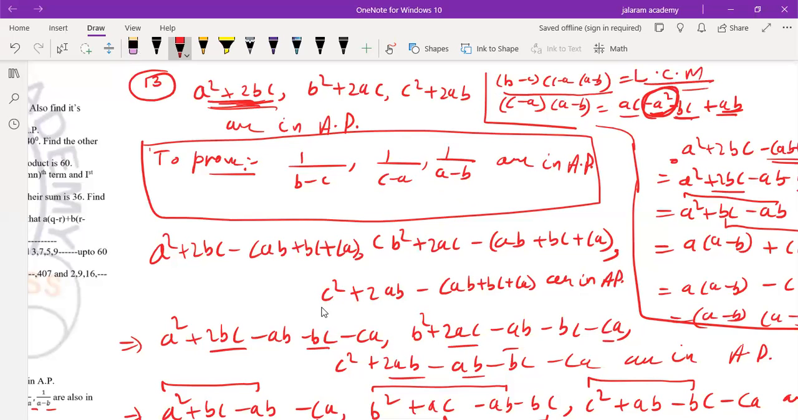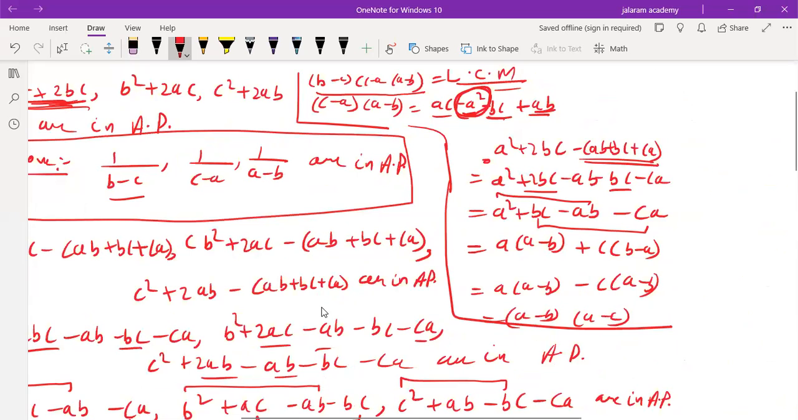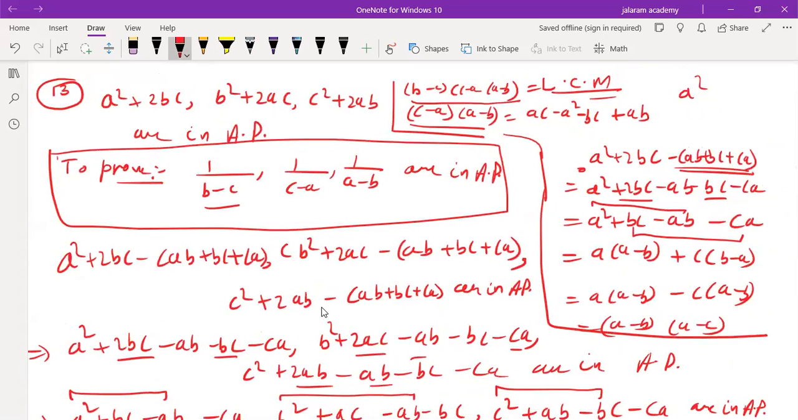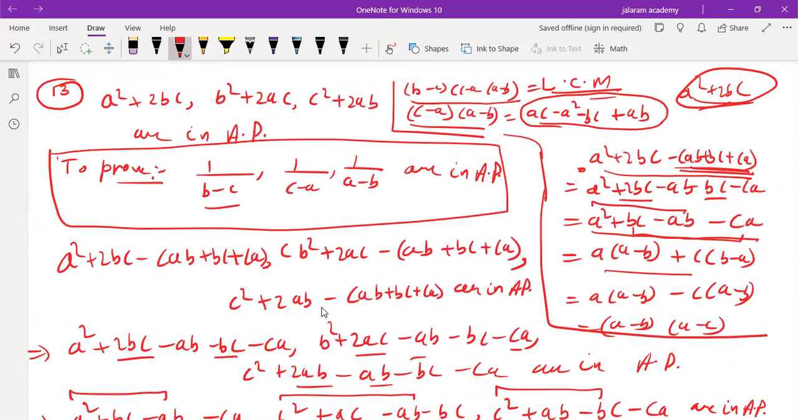So if we multiply this LCM to the first term, 1 upon b minus c, this b minus c will be cancelled out. The remaining two brackets are (c minus a) into (a minus b). On opening the bracket, these brackets are giving ac minus a square minus bc plus ab. And in the first term, we have a square plus 2bc. So think about the relationship between a square plus 2bc and ac minus a square minus bc plus ab. If we subtract ab plus bc plus ca from this, we get a square plus bc minus ab minus ca, which can be factorized to give